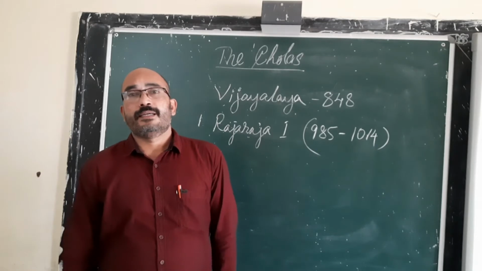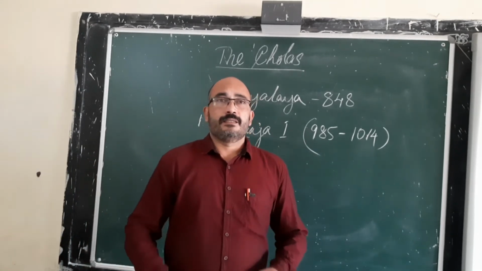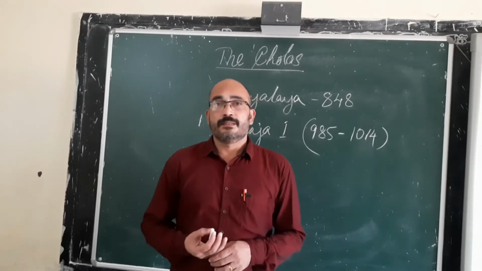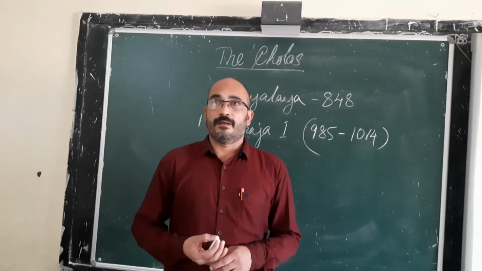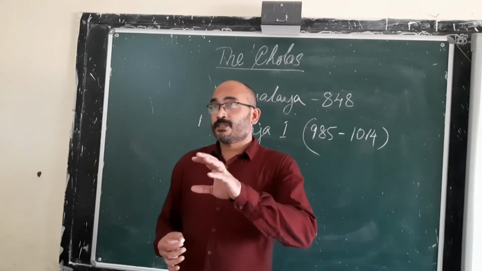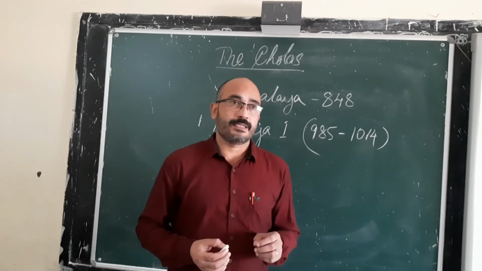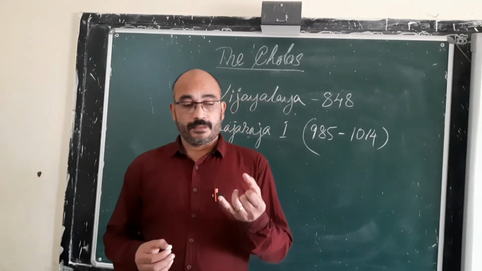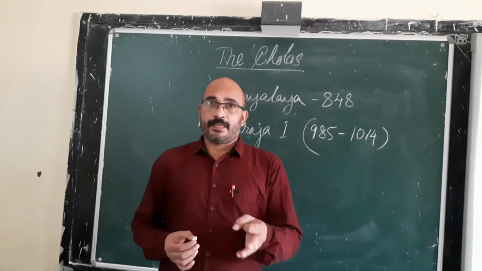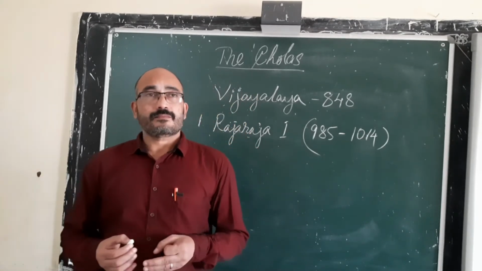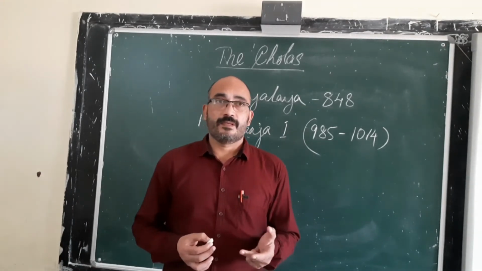Rajaraja I was a great conqueror. He attacked many of the neighboring kingdoms. South India was mostly dominated by three dynasties, the Cholas, Pandyas, and the Cheras. Rajaraja first attacked the Cheras and Pandyas.